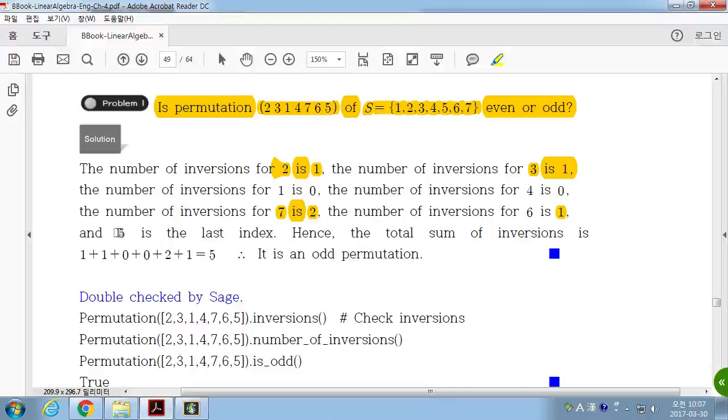So how many inversions do we have? 1, 1, 0, 0, 2, 1. The addition of those is 5. So this permutation has 5 inversions. So is it odd or even? It's an odd permutation.